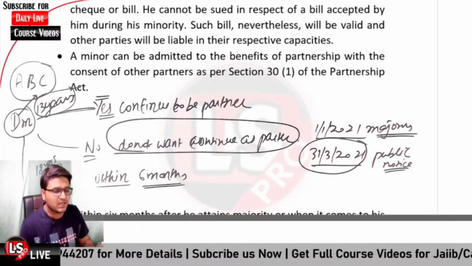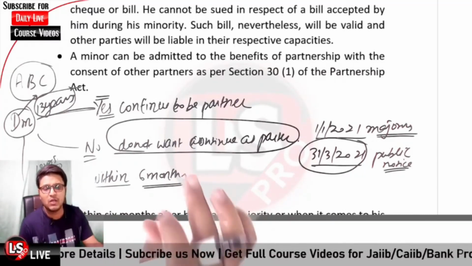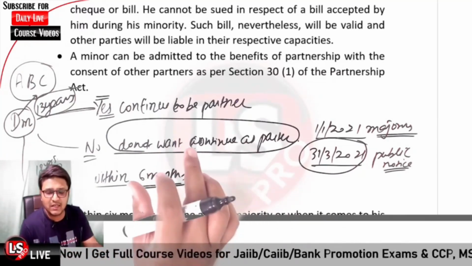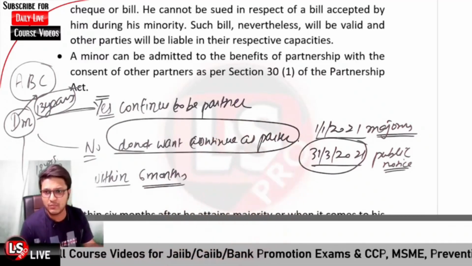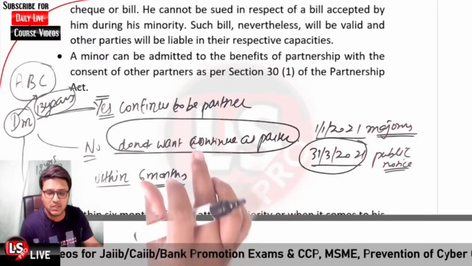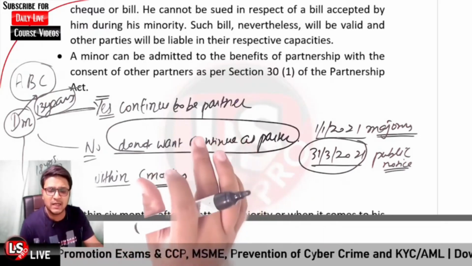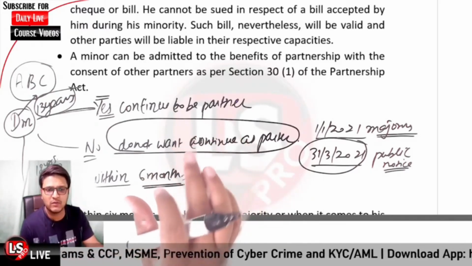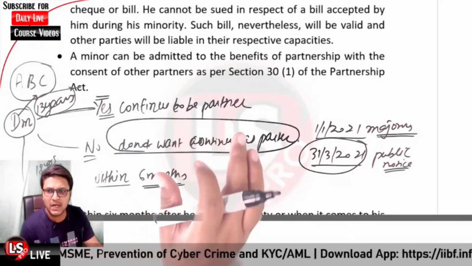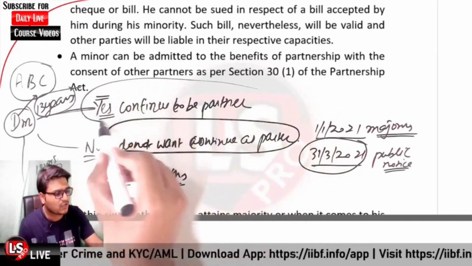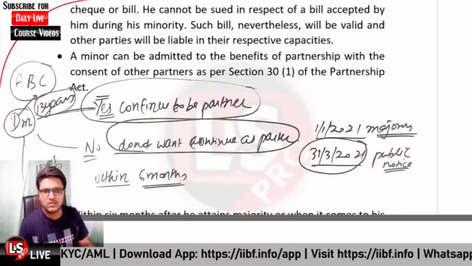But in the second case, if he does not give any kind of public notice, it would be taken that he wants to continue to be a partner. If he has not given the public notice in the 6 months period, it would be taken that he wants to continue as a partner in the partnership firm, and if he has given a public notice that he wants to continue, both would be the same.